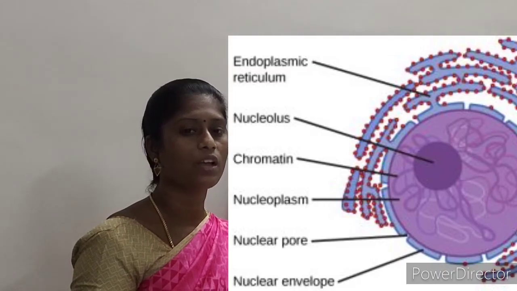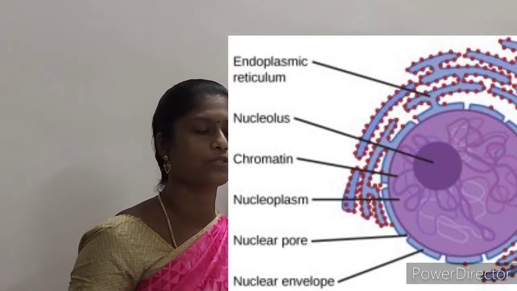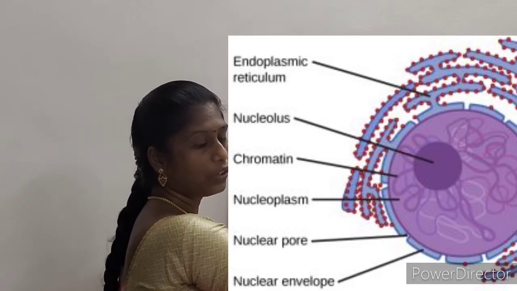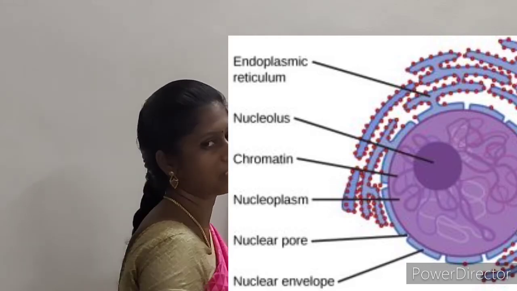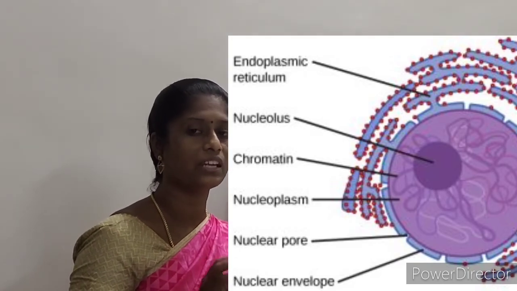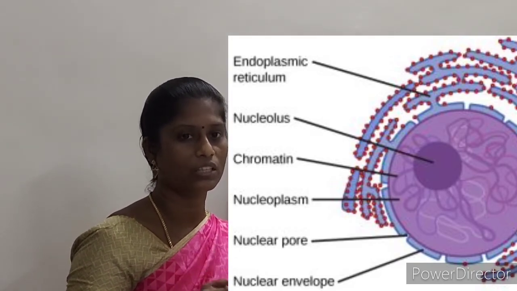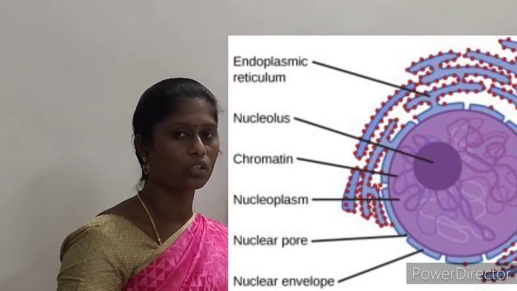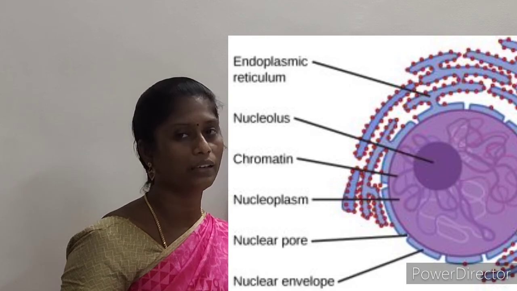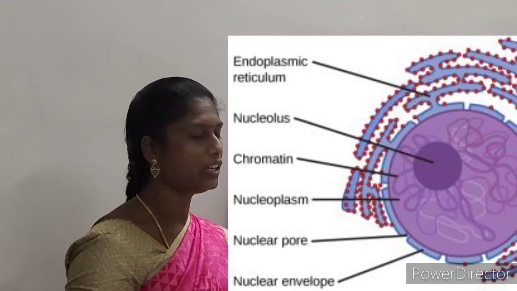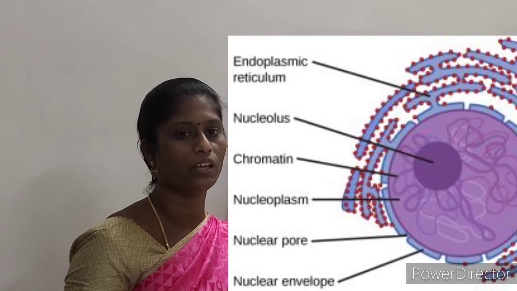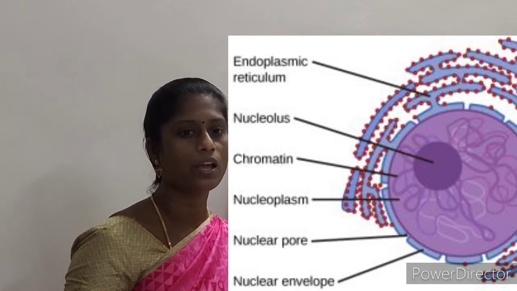Now let us see what are the functions of the nucleus. The first and foremost function of the nucleus is control. It controls all the other cellular structures and all the cellular activities in a cell. Second, it stores the genetic or hereditary information. And the next is it acts as a coding for the information from DNA for the production of enzymes and proteins.